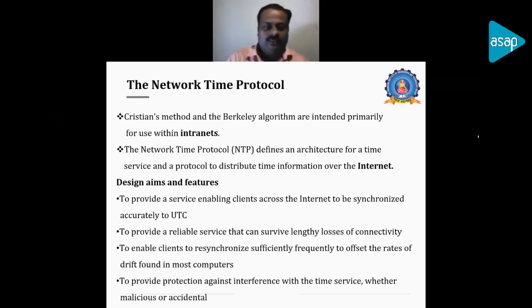So that is a case where we have to use a protocol called the Network Time Protocol, and it will provide the time service and the protocol to distribute the time over the internet. So that is called the Network Time Protocol. That should be used.